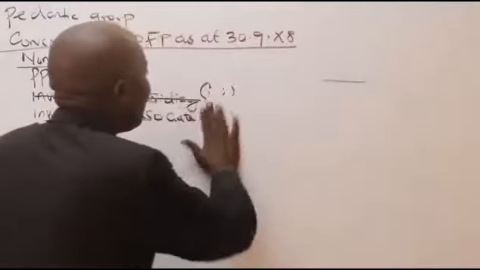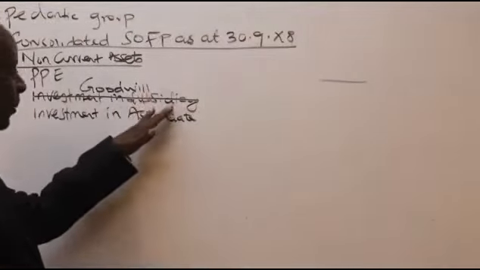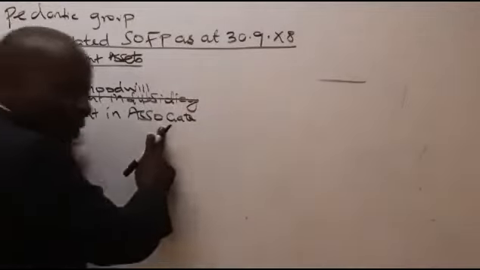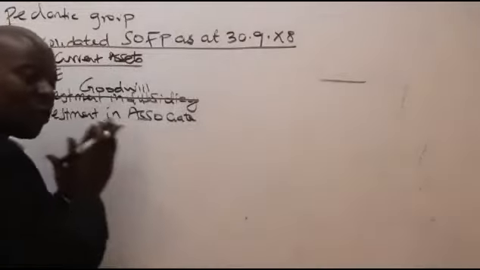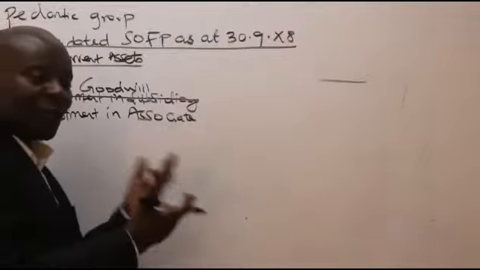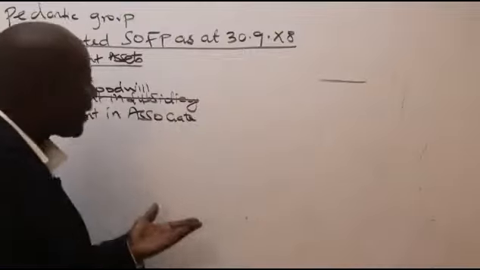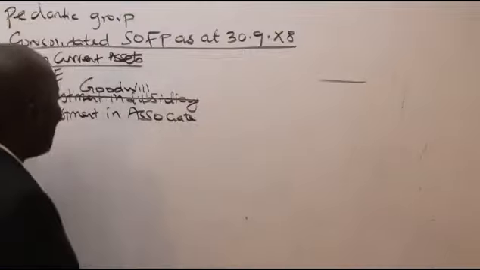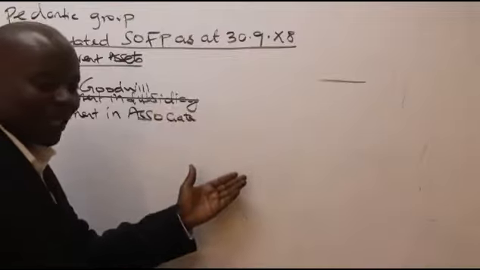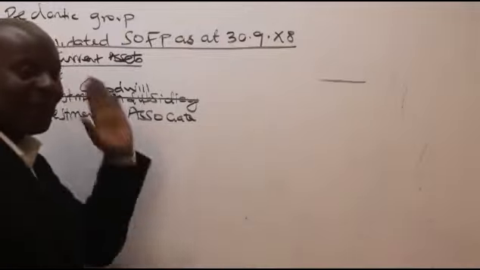So in this case, ladies and gentlemen, we are learning something very important here, that any investment in our subsidiaries shall always be replaced with what we call goodwill. This question does not have an associate. But when I teach group consolidation, I always keep on telling my students that I just have that line there. Let it be a tradition. It's like a chorus. When I go to my non-current assets, I'm looking at PPE, I'm looking at goodwill, and investments in associates. And of course, investments in joint ventures, etc. But these three must always be there.